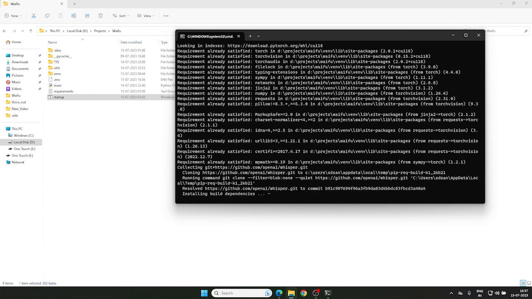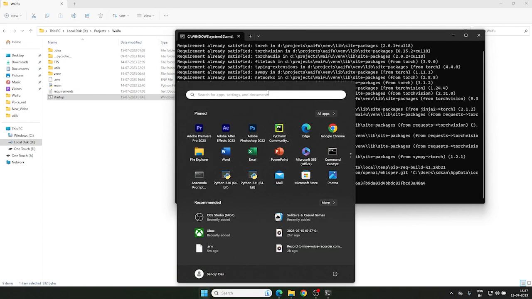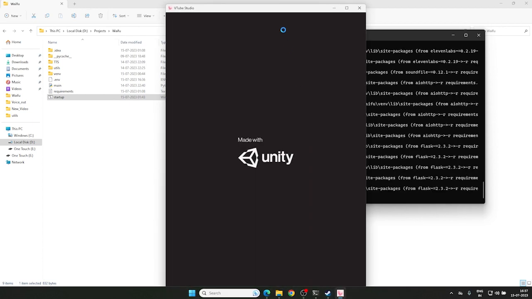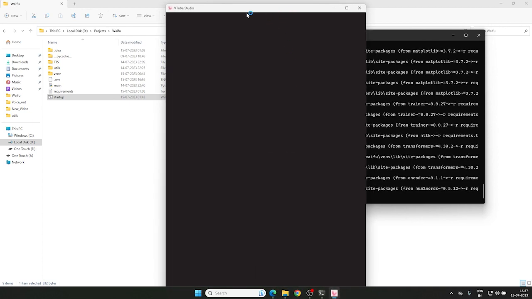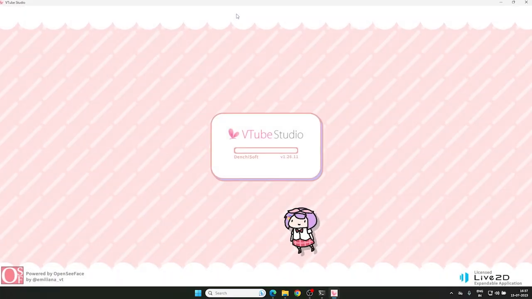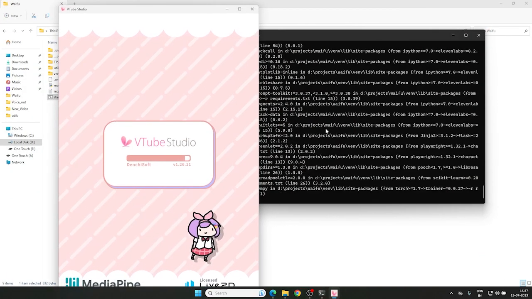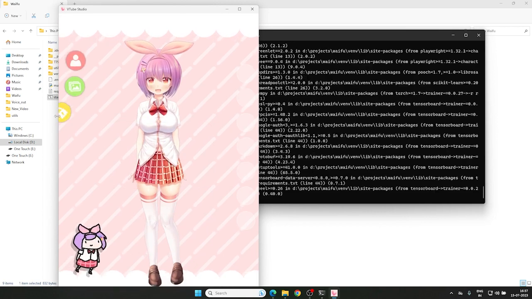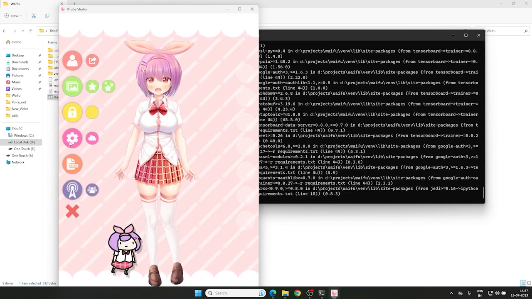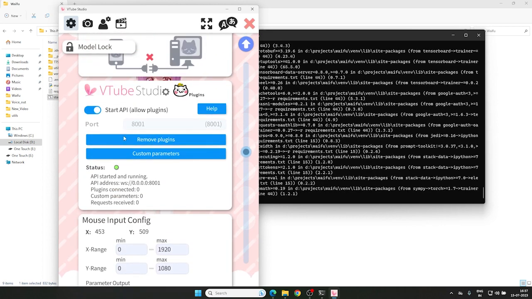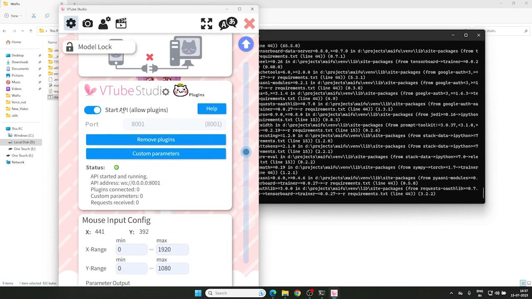remember to open VTuber Studio. After opening VTuber Studio, remember to go to settings and toggle on the Start API option.